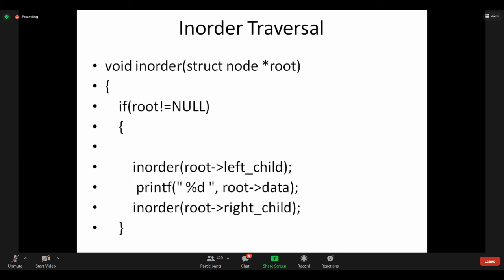First, I call the function recursively because in order we should reach the last left leaf node. Root of left means 150. With 150 again I am calling the inorder function. It is true, again inorder of root of left. After 150, 180. Again with 180 I am coming here. All these things we will place onto the stack. And with 180, the left child goes on until